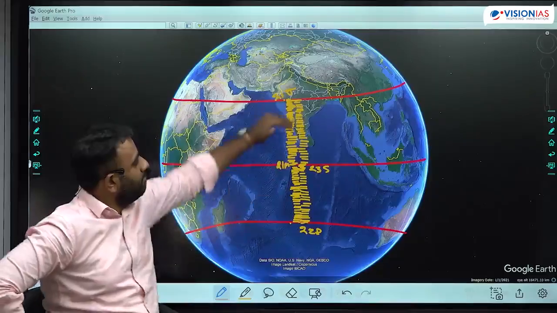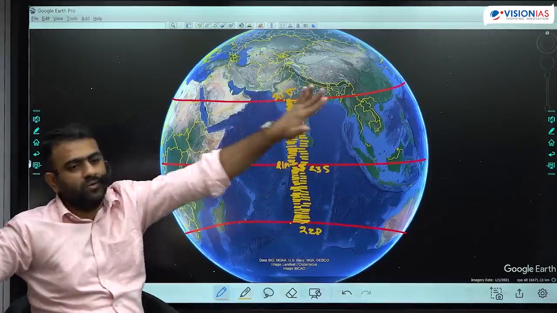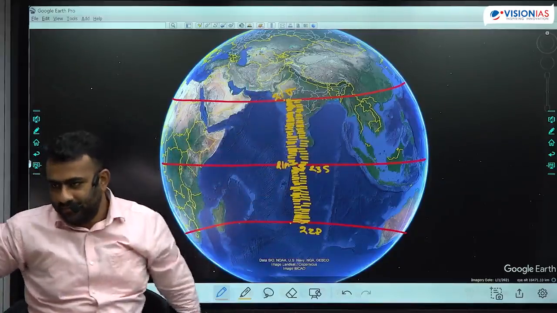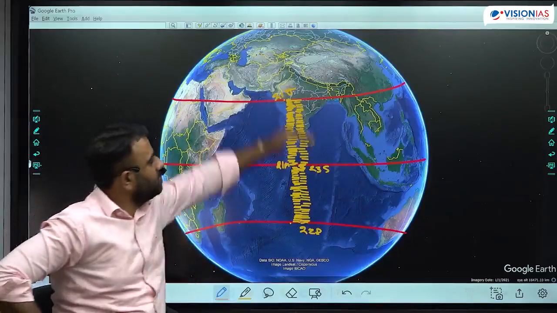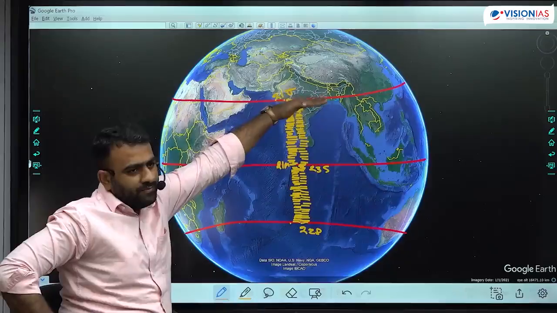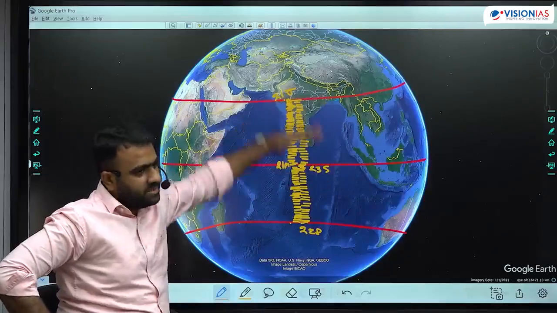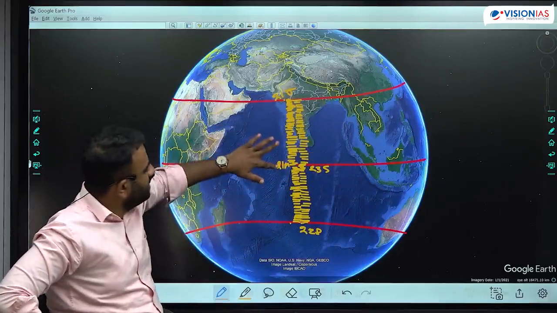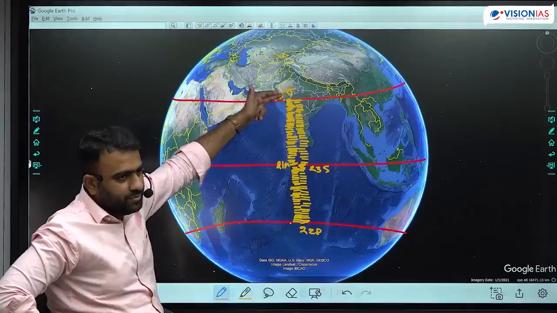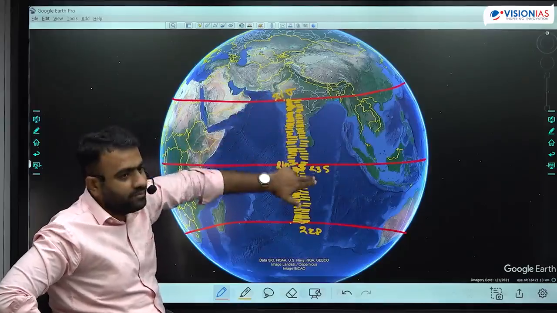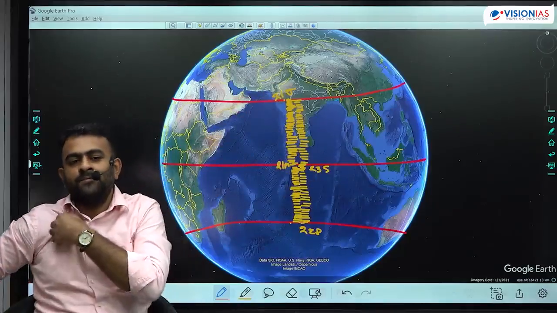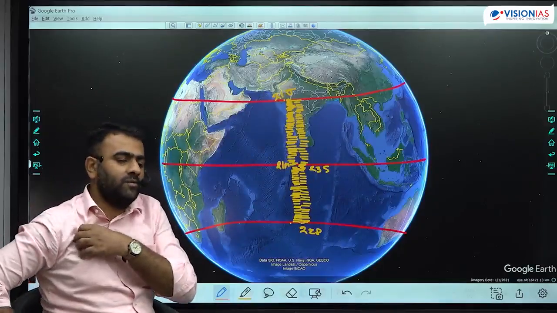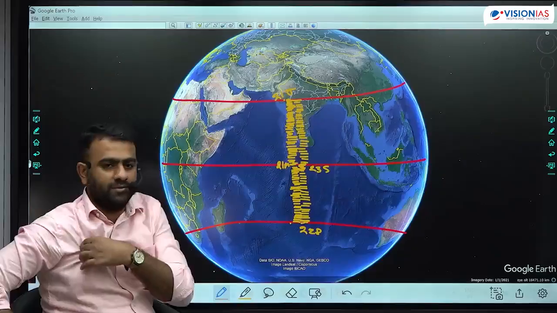For example, beyond Bhopal in India, there is no overhead sun, there is no shadow day. No shadow day is observed up to Bhopal. And all the places to the south of them, they observe no shadow day twice. Once between 21st of March to 21st of June. Second between 21st of June to 23rd of September. Okay, every place has its own overhead sun or no shadow day.